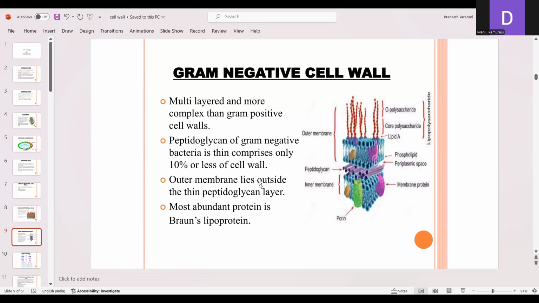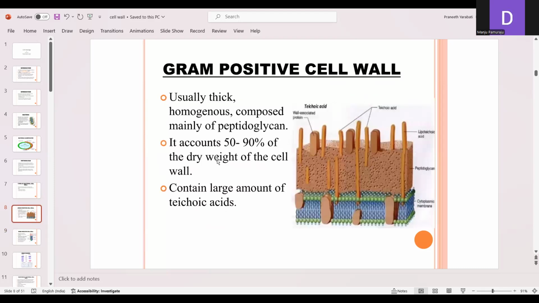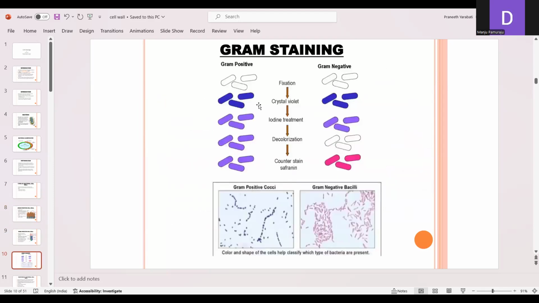Here the bacterial cell wall, again gram positive and gram negative. In the gram positive, generally more peptidoglycan is present. When stained with the gram staining technique, gram positive bacteria give a violet or purple color, whereas gram negative bacteria give a pink color.